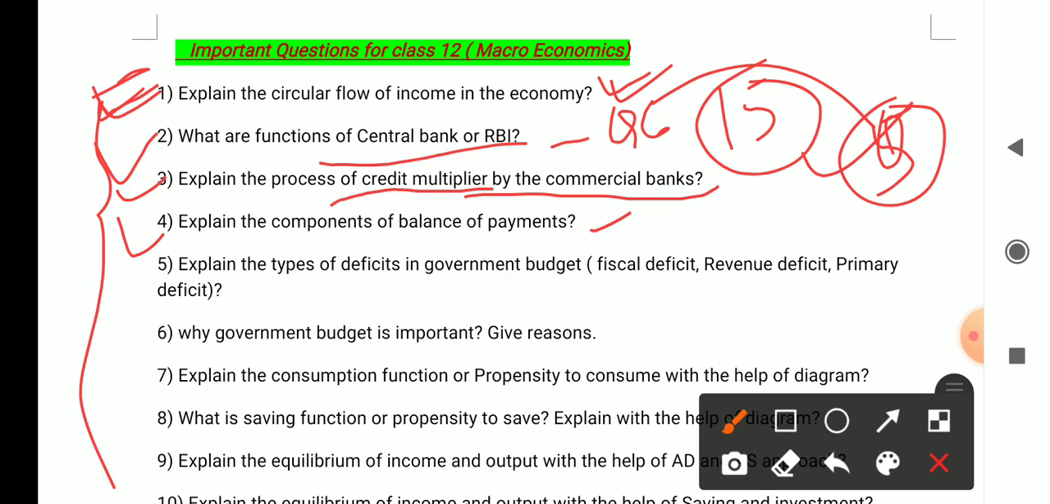As you know, the balance of payments is divided into the current account and the capital account. So basically you have to mention all the components which come under the current account and which we write under the capital account. All those things you have to mention.